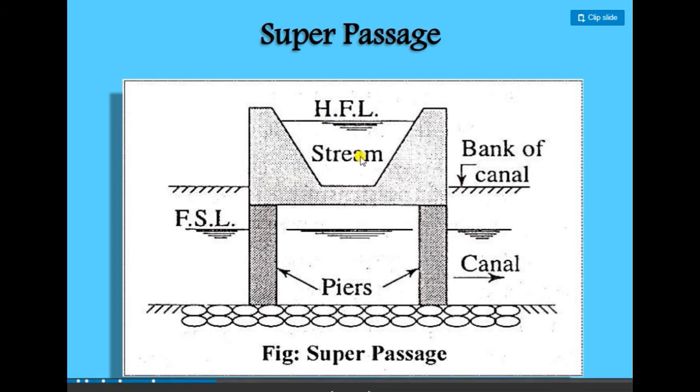See, that is the stream and that is the canal. The canal passes through there. There may be some difference, a vicinity of air passing through, and that is the HFL of the stream. Stream means a natural drain like a river, lake, or nala.